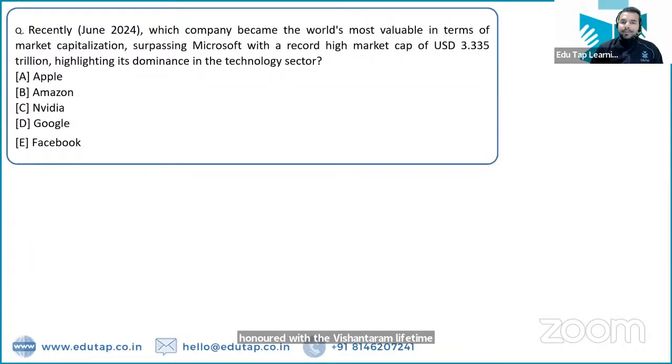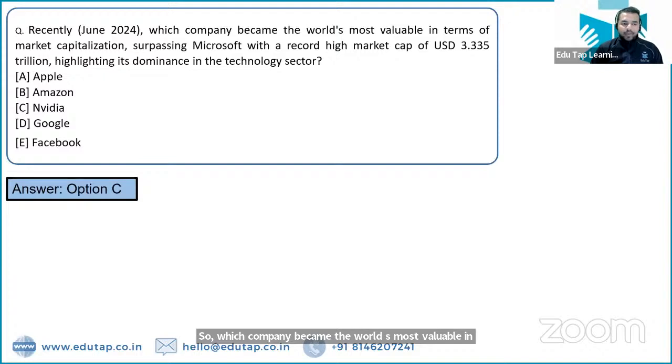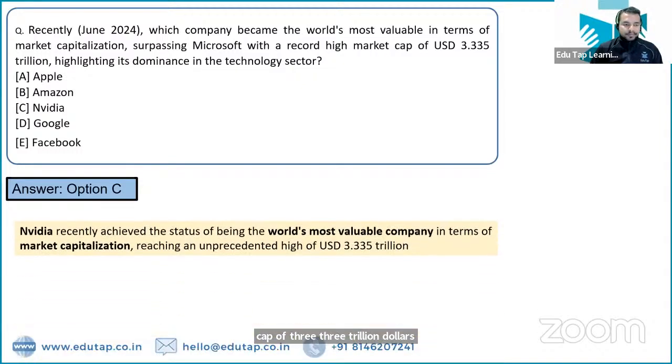So which company became the world's most valuable in terms of market capitalization? It is NVIDIA. NVIDIA is the company which has become the world's most valuable in terms of market capitalization, as it has surpassed Microsoft with a market cap of 3.335 trillion US dollars. So they are basically going on the next orbit, right?